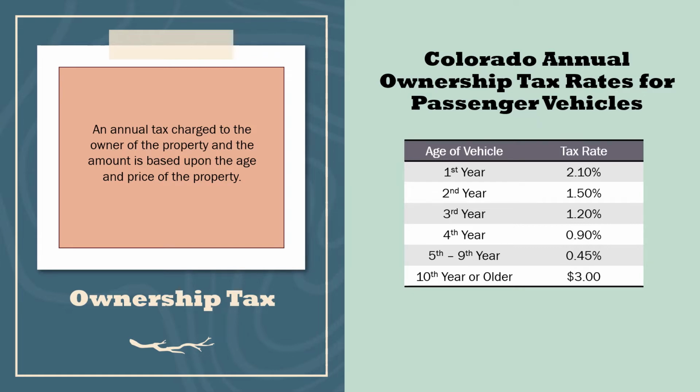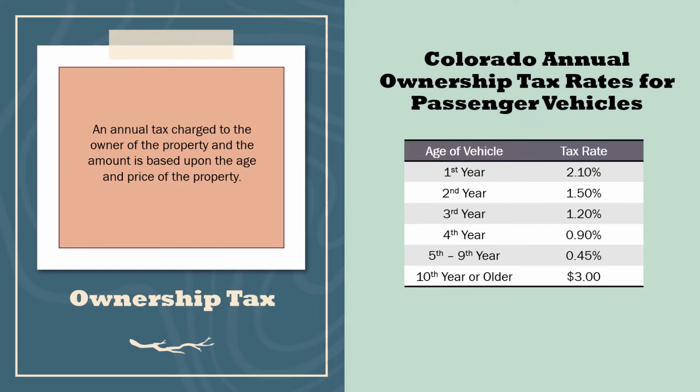An ownership tax is an annual tax charged to the owner of the property, and the amount is based on the age of the property and basically the value of that property. We can see over here with the state of Colorado that they have a tax chart for vehicles. If you have a vehicle and it's only in its first year, you have to pay 2.1% of the total value of that vehicle.